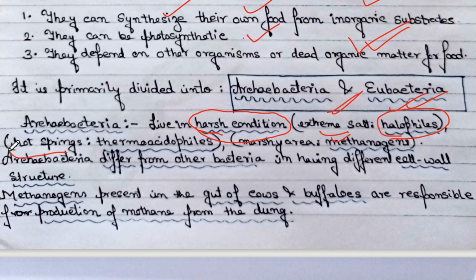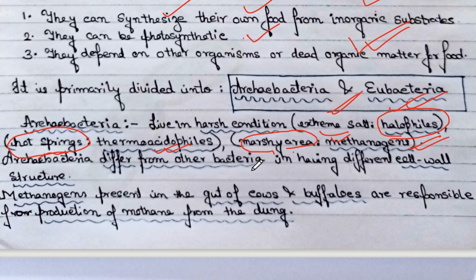Bacteria remaining alive in extreme hot conditions, that is in hot springs, are called thermoacidophiles. And bacteria in marshy areas are known as methanogens.